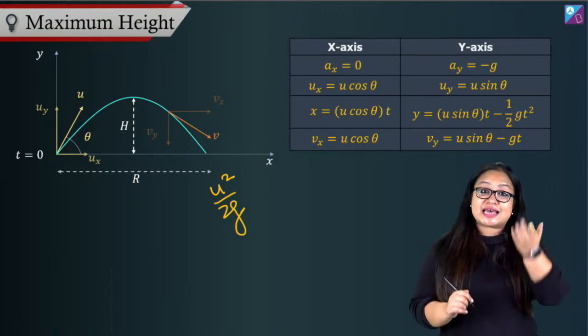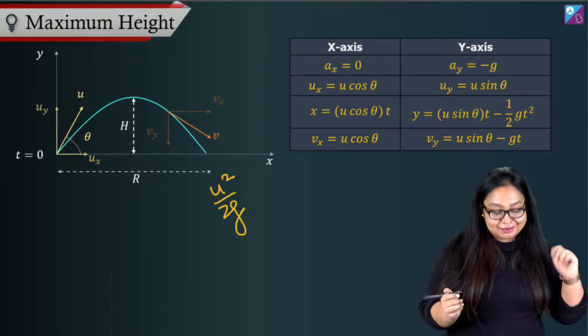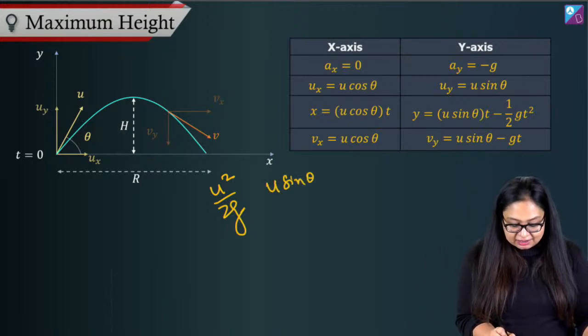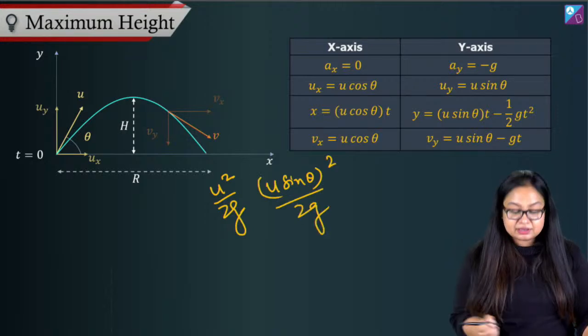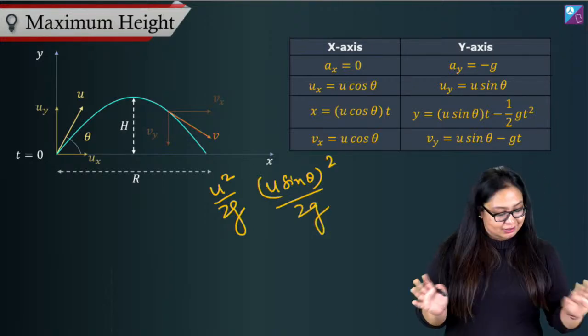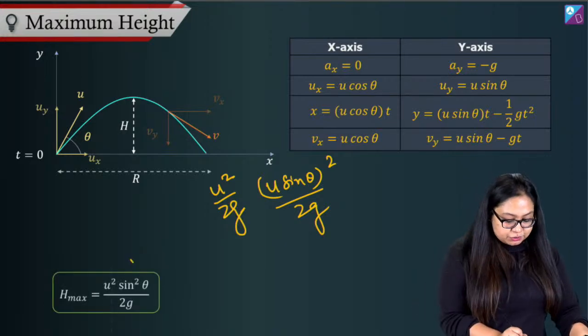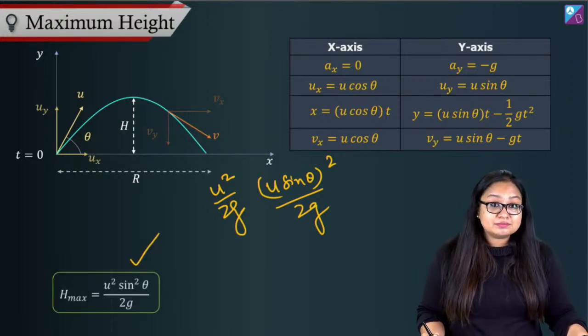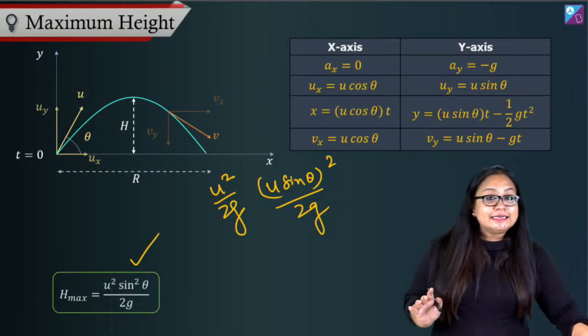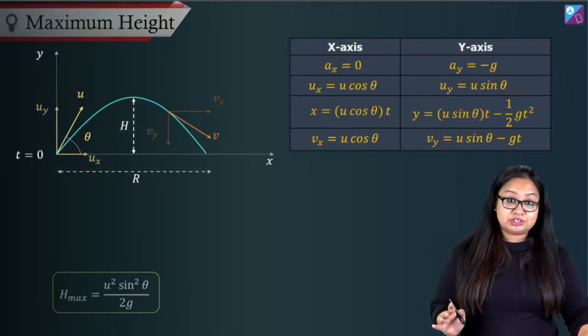If I throw it with u sin theta, it goes up till u sin theta whole square by 2g, right? What are we doing? We're replacing u with u sin theta. That's the maximum height, u square sin square theta by 2g. Simple? Alright.